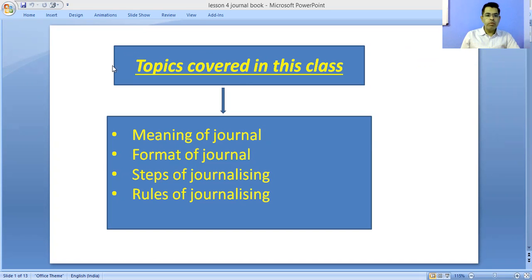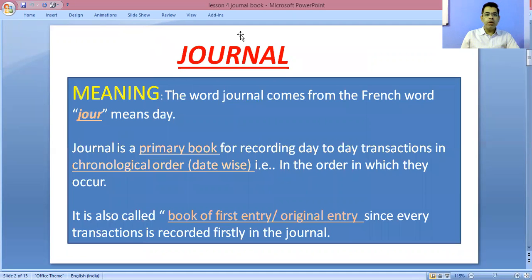In this class, we will discuss journal: what is a journal book and its format, how to prepare a journal book, and at last we will discuss the rules of journalizing. First of all, we will discuss the meaning of journal.